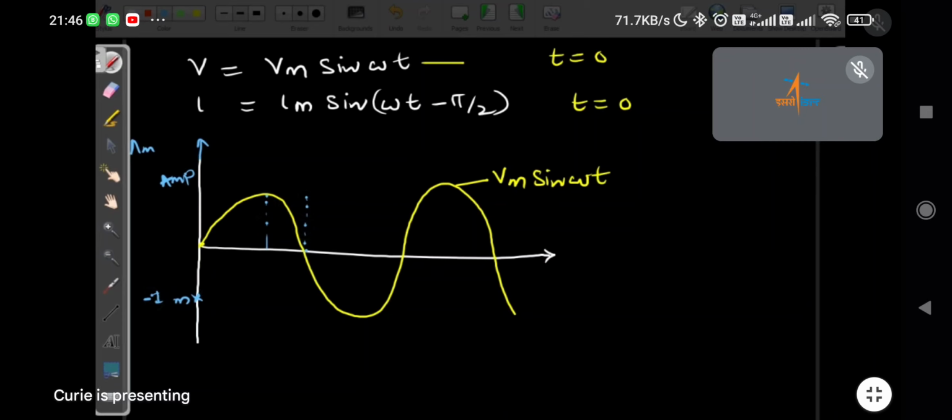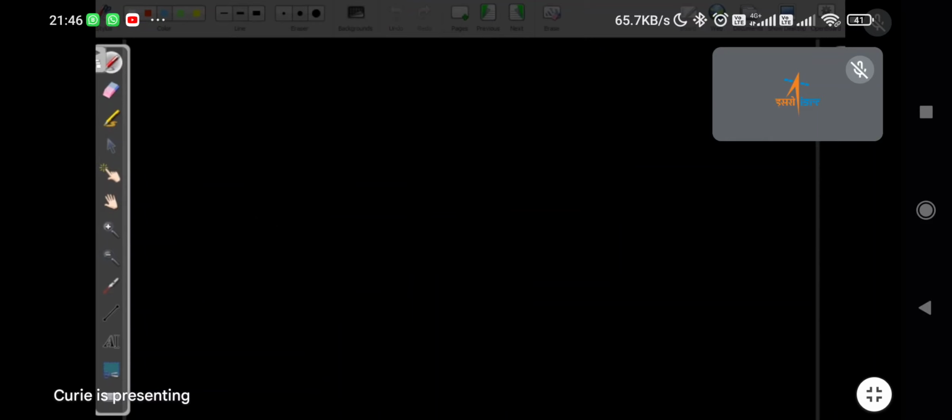Now, when the voltage is zero, okay. Now, this drawing diagram I will show you tomorrow. Let me practice properly and I will show you. Then, okay. Now we will try to draw the phasor diagram. Phasor diagram drawing is very easy. Now we will try to draw the first phasor diagram. Then we will draw the second one.